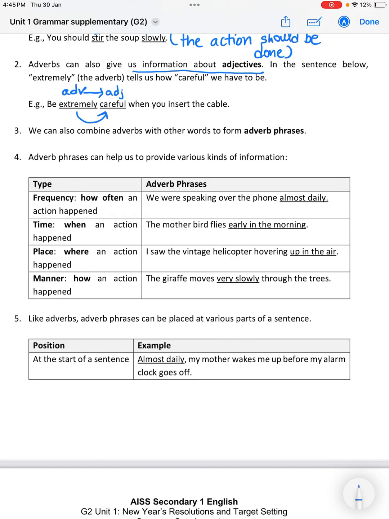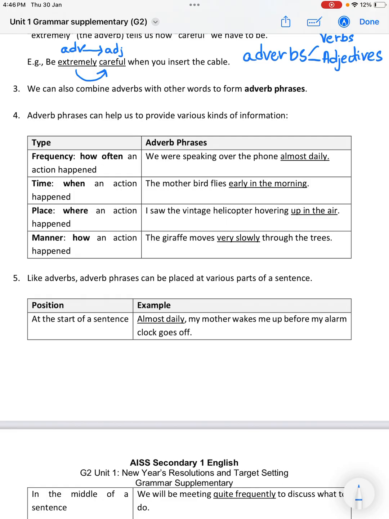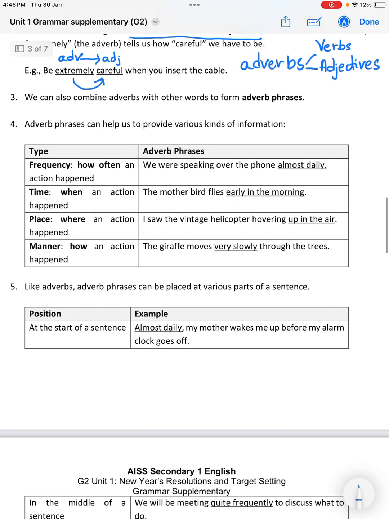So we also know that adverbs not only describe verbs, they also describe adjectives. Then we move on to other adverb phrases. Adverb phrases can also help to provide various kinds of information.